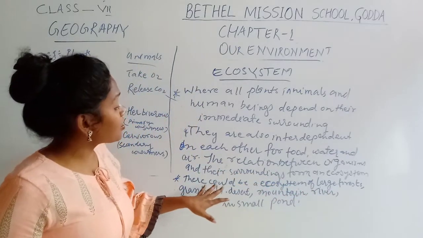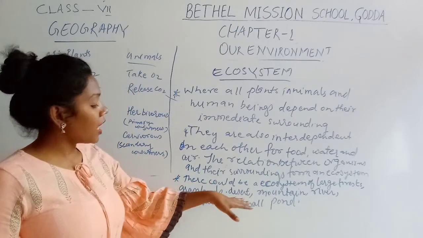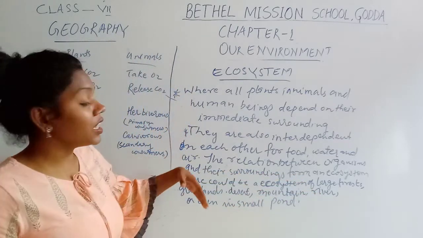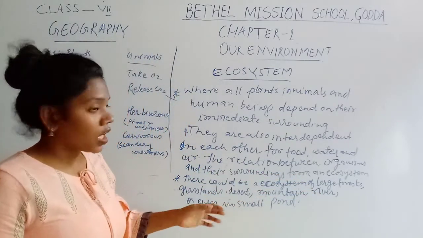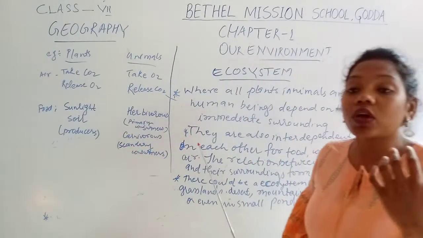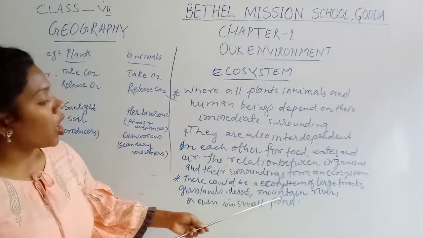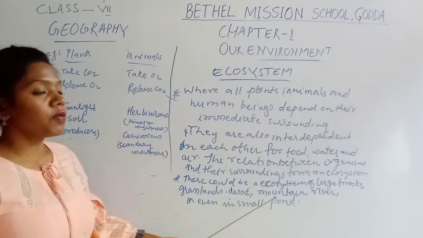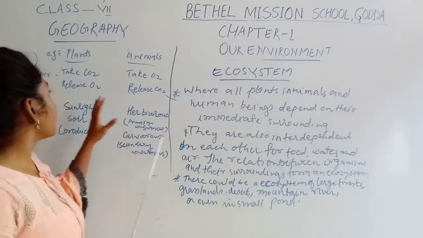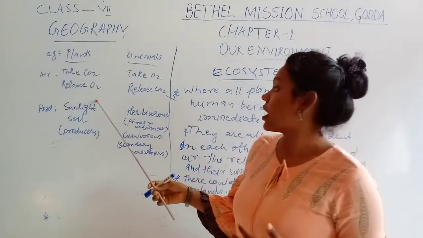There can be an ecosystem of a large forest, of a grassland, of a desert, of mountains, of a river, or even of a small pond. So in these various things, if you see the examples here, it can be the ecosystem of even a large forest, grassland, desert, mountain, rivers, or even a small pond. To understand it better, I have given you examples here.